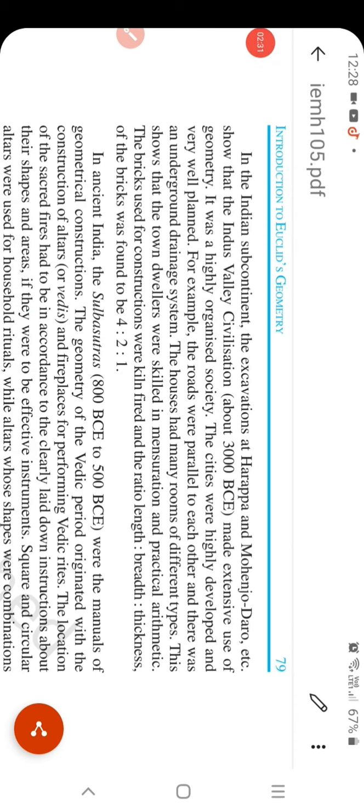Euclid gave some definitions, axioms, and postulates. What is a point? Euclid gave some definitions of point, line, and plane, but these definitions required defining many other terms, and we may get a long chain of definitions without an end.